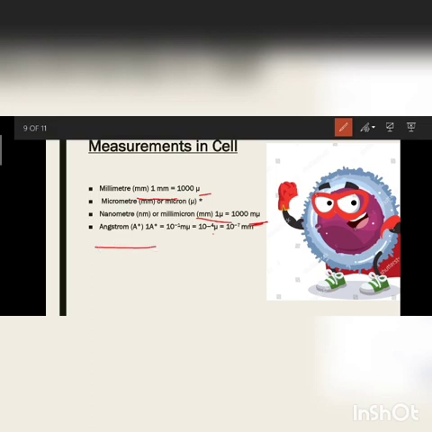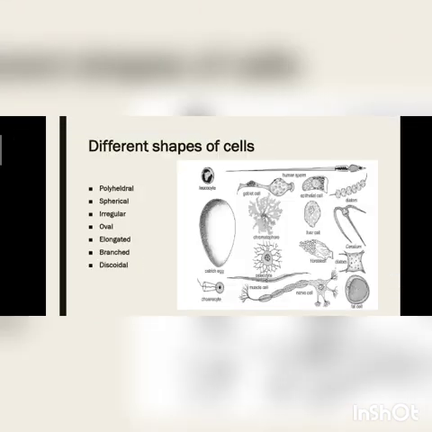After that we get a new unit called angstrom. So what does it mean? 1 angstrom is equal to 10 to the power minus 1 millimicron. 1 angstrom is equal to 10 to the power minus 4 micron. 1 angstrom is equal to 10 to the power minus 7 millimeters. So angstrom is basically used to measure the cell or the cell organelles. Okay, so this is about the cell size.